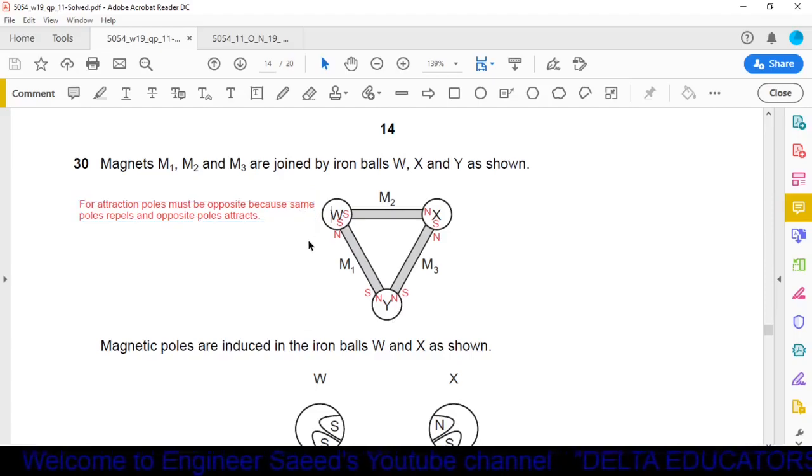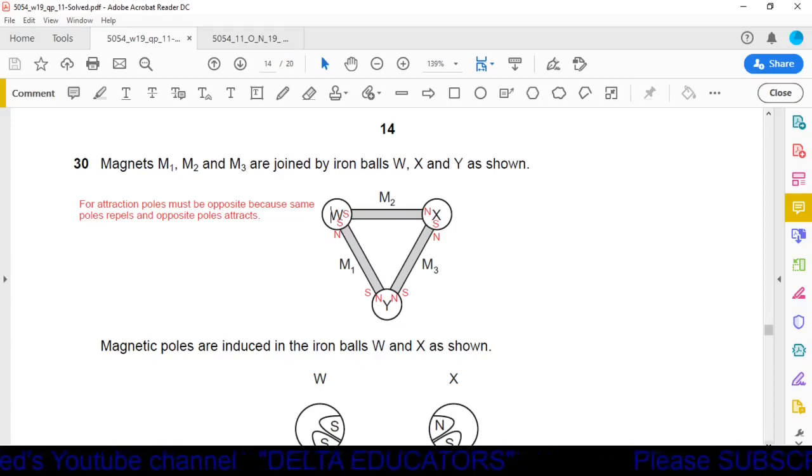Now we will check here. This is W. Both the poles are given south. This side is south and this side is south. Now when this side is south pole in the ball, then on this side the magnet will be north pole. When the magnet is north pole here, definitely the other side of the magnet will be south pole. Now on this side the pole on the magnet is south, so definitely here on the ball Y the pole should be north. So we can say in ball Y on both sides the pole will be north.